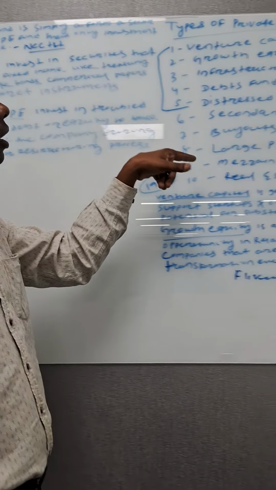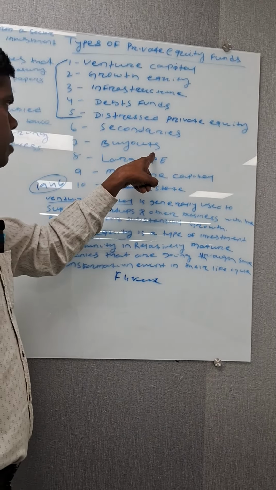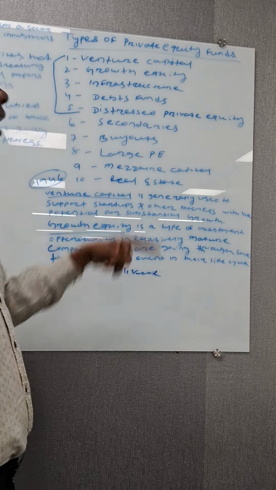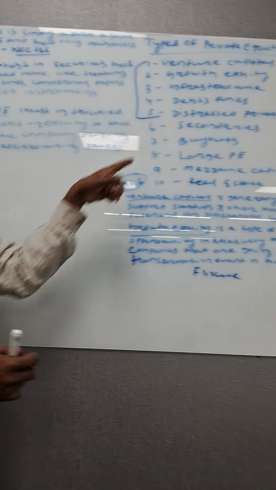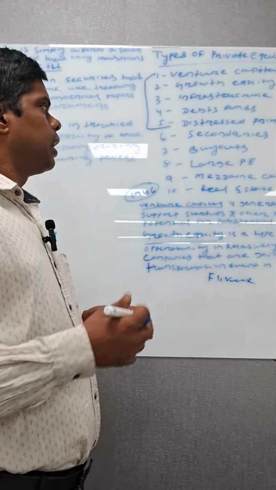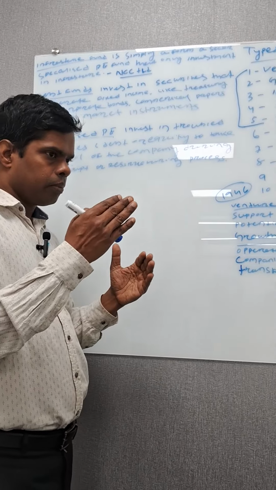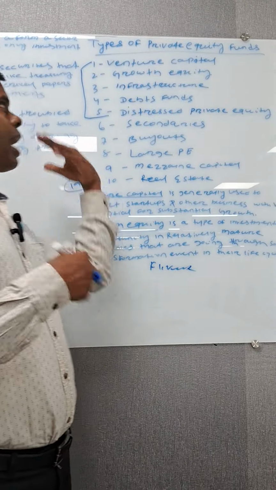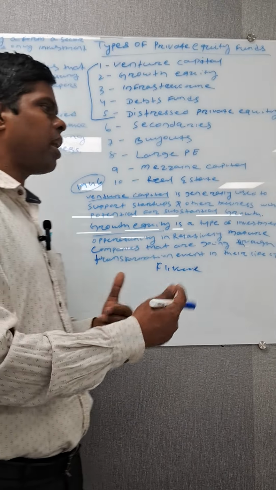The remaining five are secondary private equity, buyout private equity, large private equity, mezzanine private equity, and real estate private equity. I will explain these five types of private equity in the next class. Then we can explain what the real estate business is and what is going on in it, and what private equity is and what is going on in it.